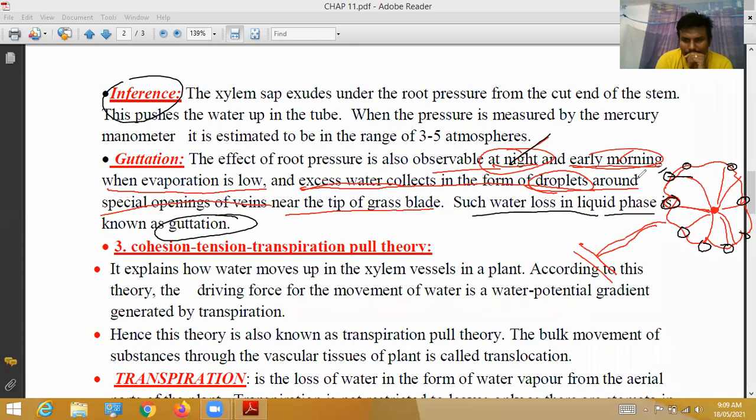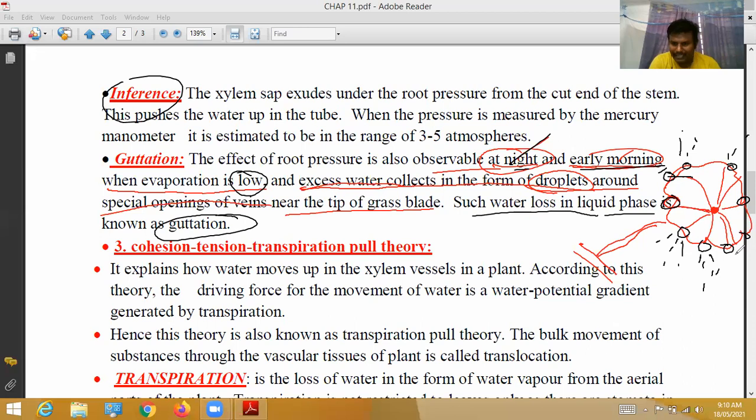See here, comma: when evaporation is low and excess water collects in the form of droplets. The effect of root pressure is also observable at night time and early morning. So this lamina collects an excess amount of water in the form of droplets, like this.